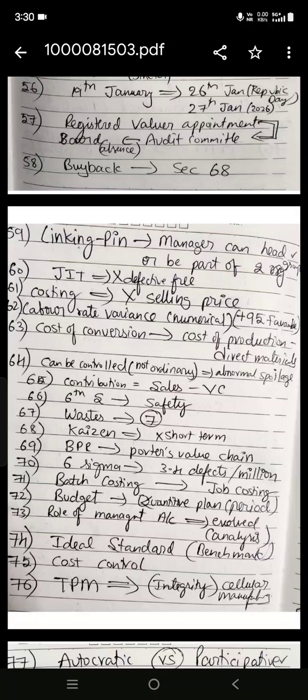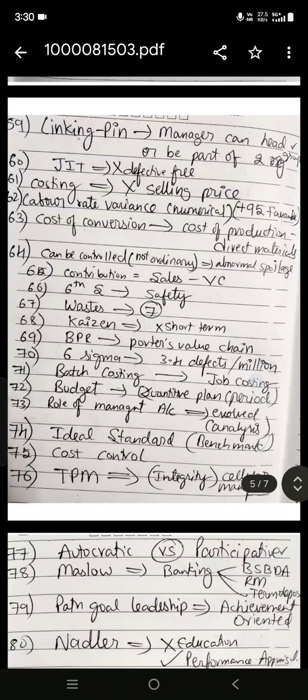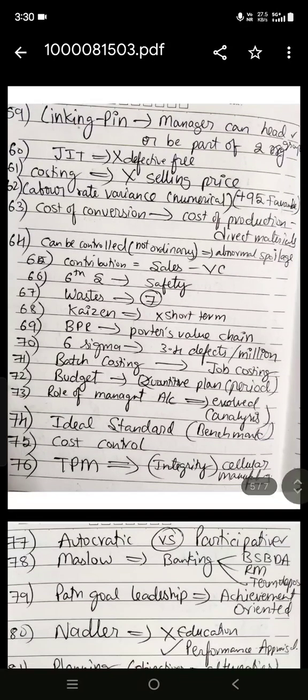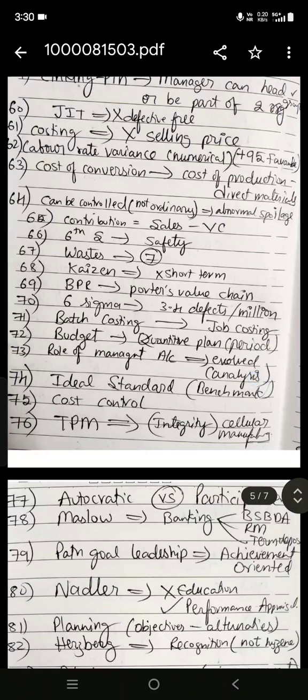JIT does not depend upon defective free is the answer. And one question is there on costing, what it does not tell: selling price. And labor rate variance, one numerical I remember. It's very easy. Standard rate minus actual into actual hours. Cost of conversion they have given indirectly: cost of production minus cost of direct materials.